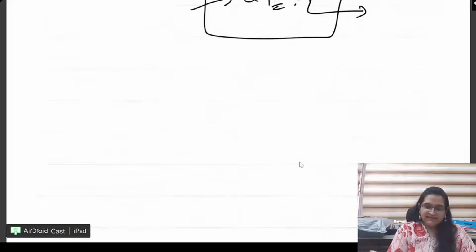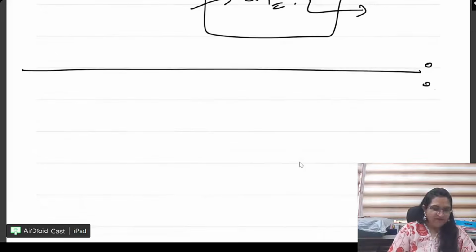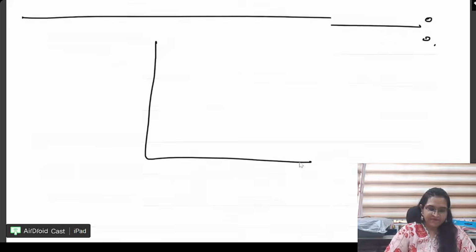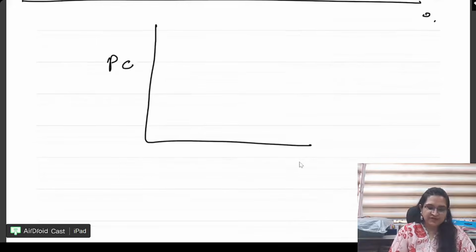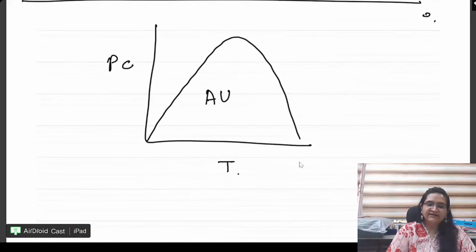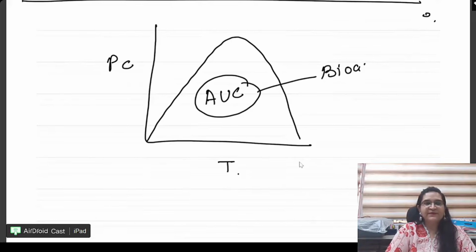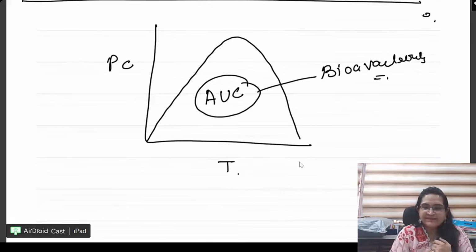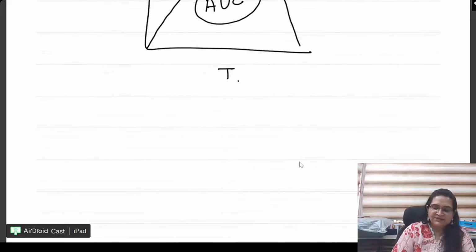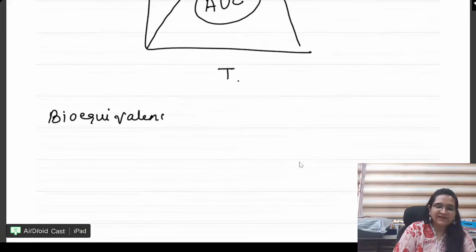Okay, so this is all about bioavailability. Another question about bioavailability: there is a curve, the plasma concentration and time curve. When I get this curve, the area under the curve, AUC, tells me about bioavailability. Correct? Now, who will tell me what is bioequivalence? What is bioequivalence?